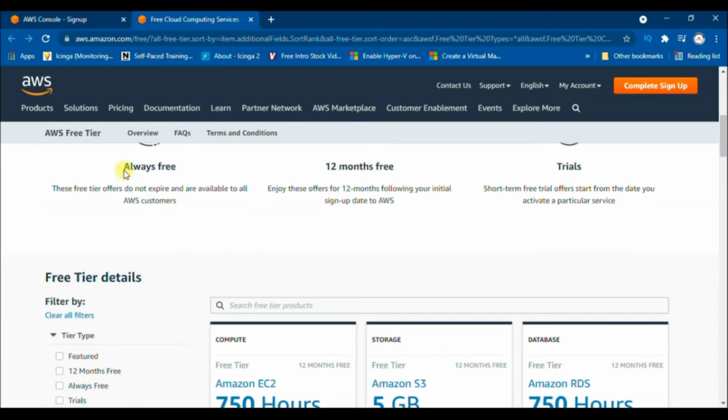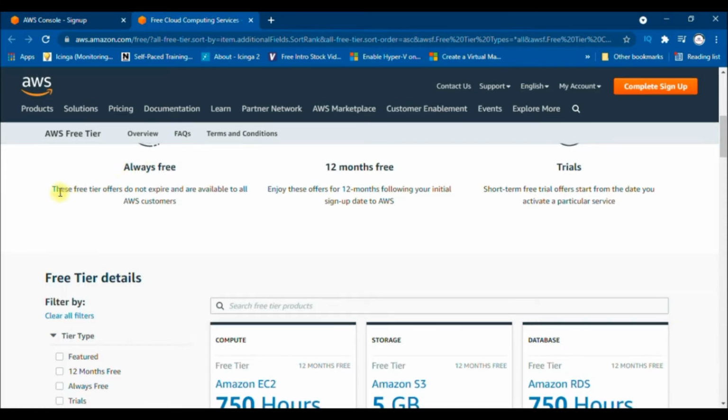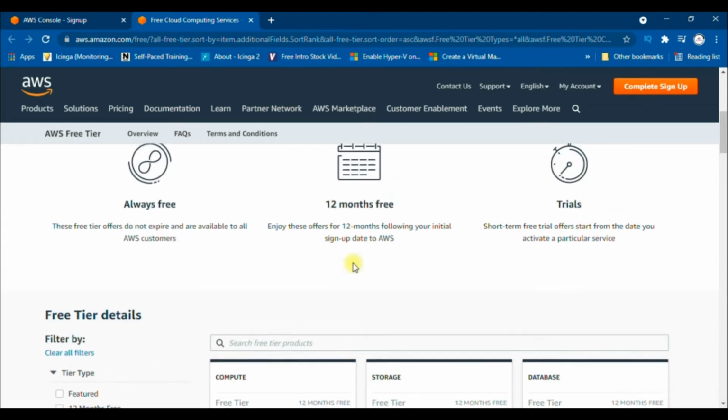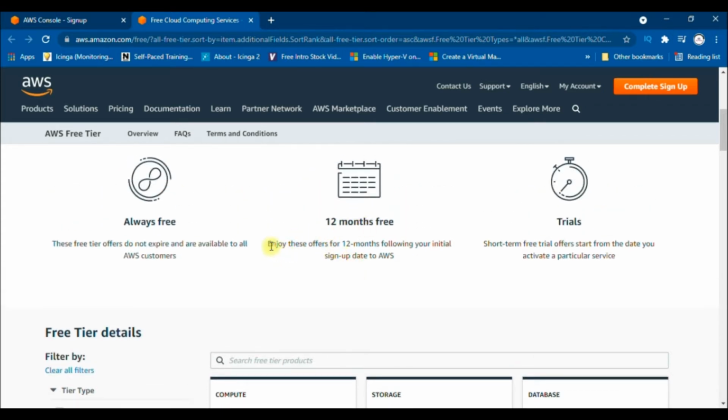Three different types of free offers are available which you can avail on AWS. First one is always free. These free tier offers do not expire and are available to all AWS customers. Second, 12 months free. This type of offer provides the services for 12 months following your initial sign-up date to AWS. Third one is trials. This provides short-term free trial offers that start from the date you activate a particular service.